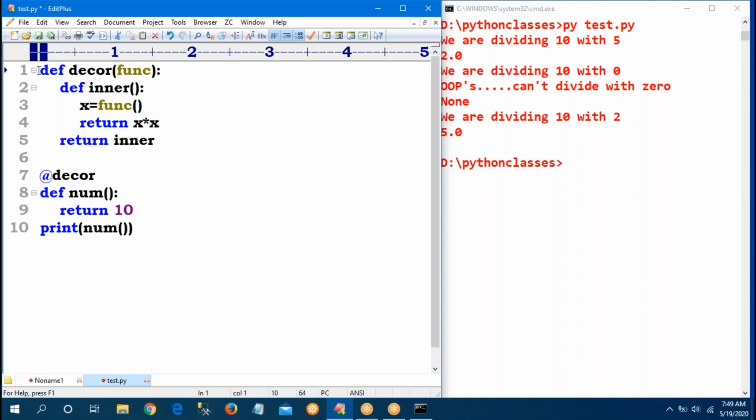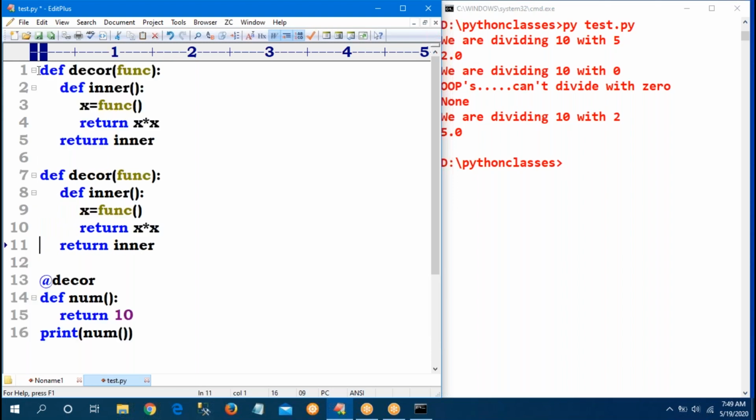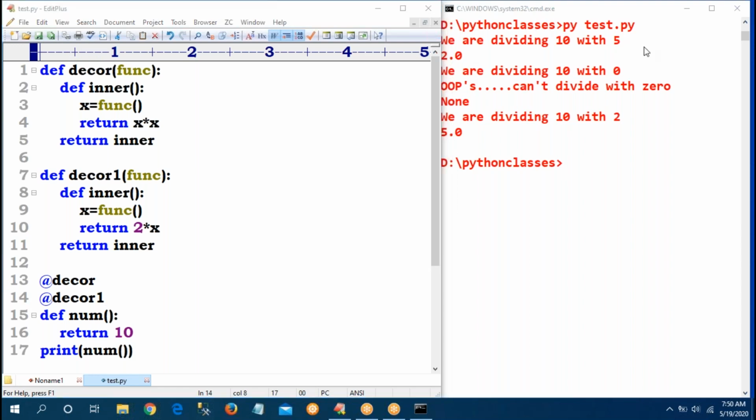Now, sir, I have 1 more decorator. Observe. decor 1, same, but here I want 2 star x. Sir, I want to provide at the rate decor and at the rate decor 1. So please guess what output I will get.